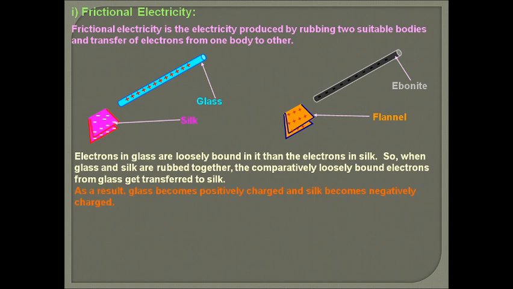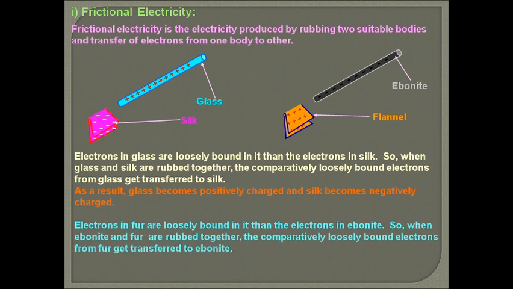Similarly in the case of ebonite and flannel, flannel loses electrons and ebonite gains them, so ebonite gets negative charge and flannel gets positive charge. So bodies are charged due to the loss or gain of electrons. The basic concept in frictional electricity is that by rubbing the two bodies, the heat produced is used to take off electrons from the glass rod, and those electrons are transferred to the silk, due to which they get charged.